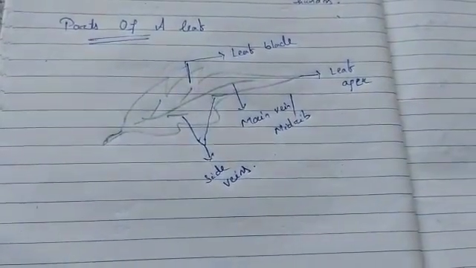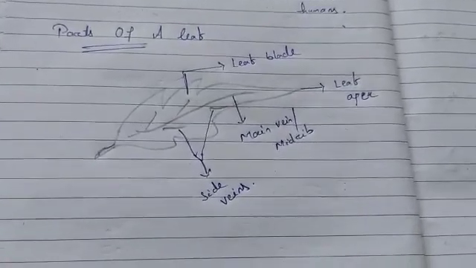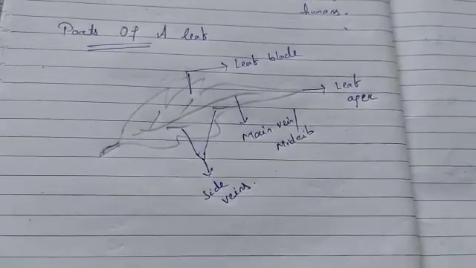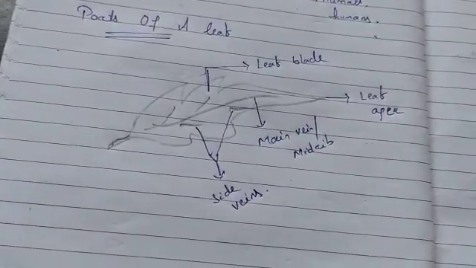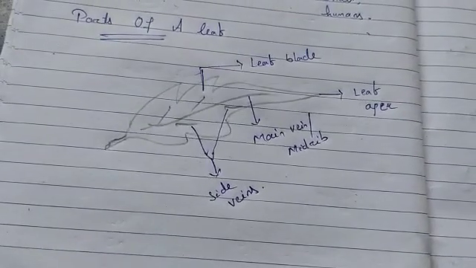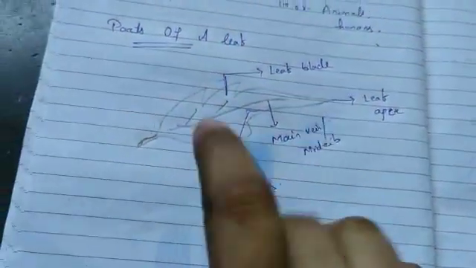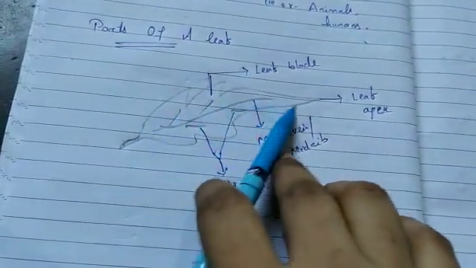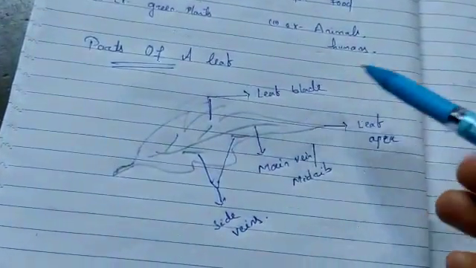You might have seen different types of leaves, like rose plant, peepal tree, mango tree. The top surface of the leaf has a waxy coating to protect itself from the loss of water. I told you in the previous class also that leaves have a waxy coating to protect themselves from the loss of water. Now we will see the different parts of the leaf. The flat part of the leaf, that is green in color, is called the leaf blade, or lamina.